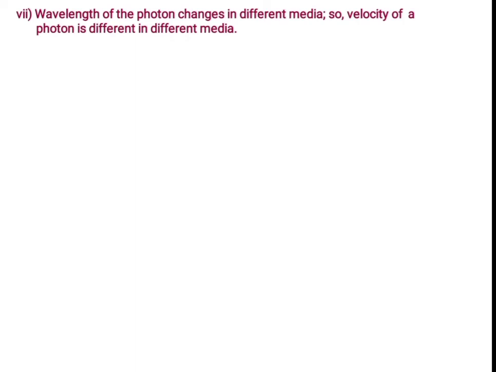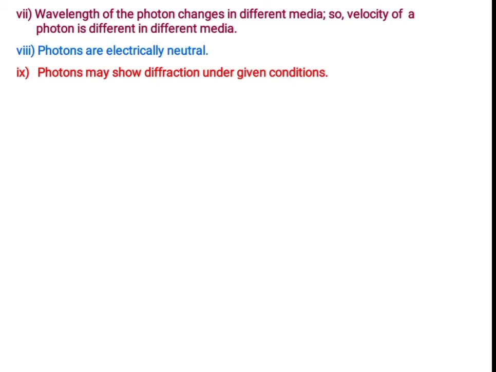So velocity of a photon is different in different media. Photons are electrically neutral. Photons may show diffraction under given conditions. Photons are not deviated by magnetic and electric fields.